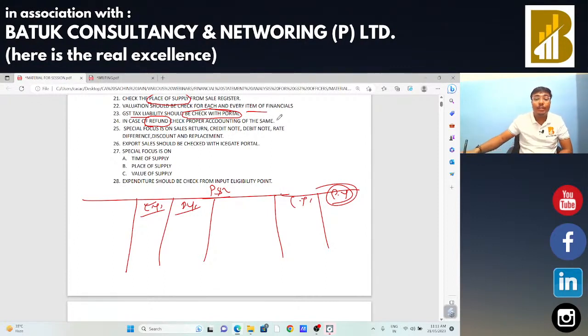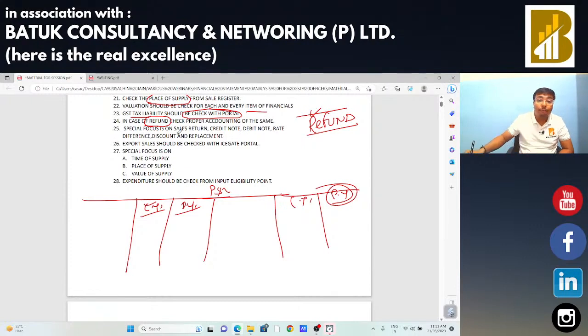So if you find any issue regarding refund, you need to check that the refund is as per the rules, proper accounting is there, input tax credit is already adjusted with that refund figure in the books of accounts, and everything is perfect. We need to check the same.